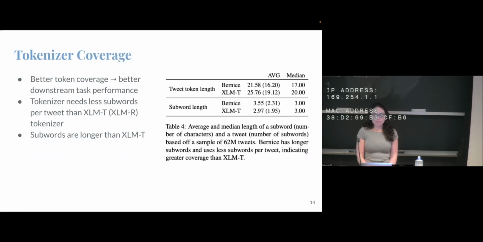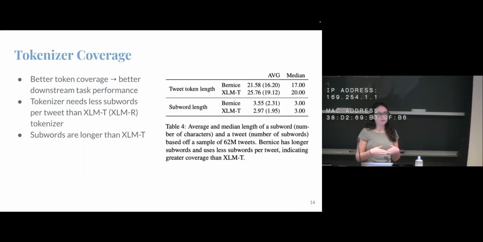We also tried to evaluate our tokenizer coverage. We compared our tokenizer trained on tweets to the one from XLMR, which was trained on Common Crawl. We found that our tokenizer has better coverage, which means it needs fewer subwords to represent a tweet on average versus the XLMR tokenizer.